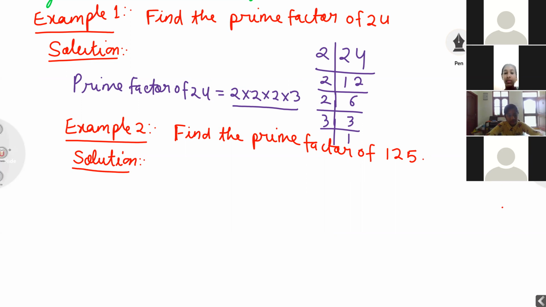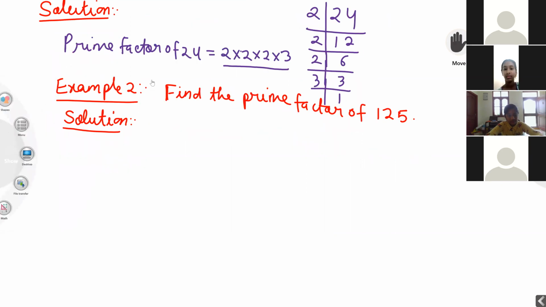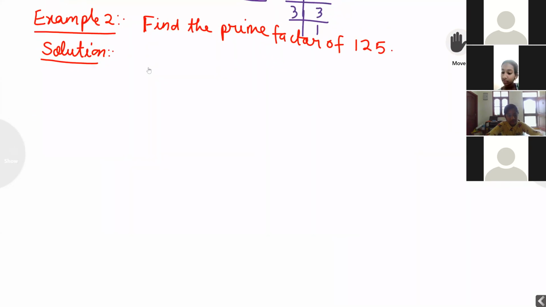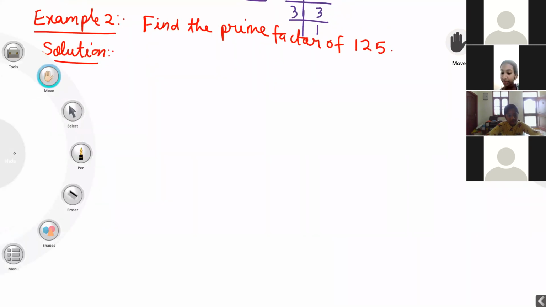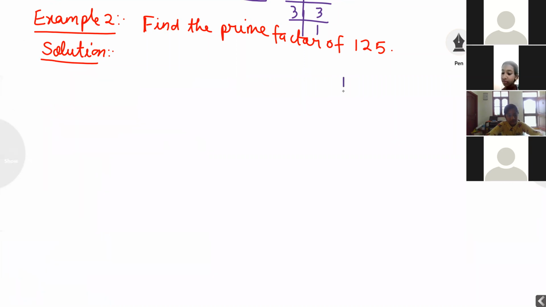Again, everyone, do you know how to find the prime factors of 125 by using which concept? LCM concept. What is LCM? Least common multiple. We want to divide by the least number. 125 is not divisible by 2. Why? Because the ones digit is 5. We want to check whether this number is divisible by 3. 2 plus 1 is 3, 3 plus 5 is 8. Not divisible by 3. Not divisible by 4. It is divisible by 5.